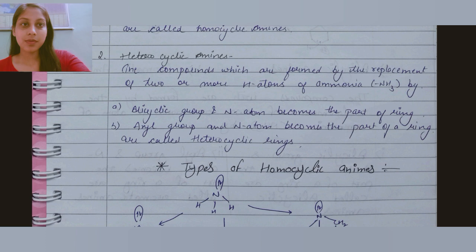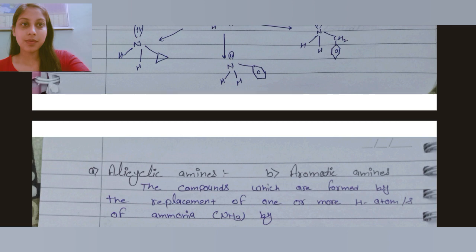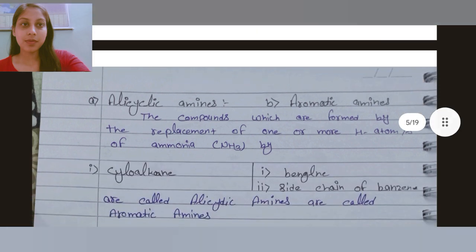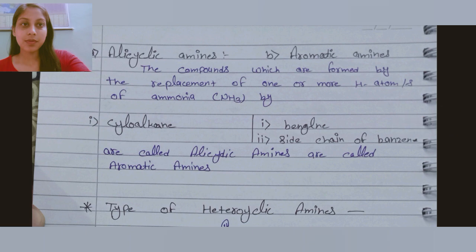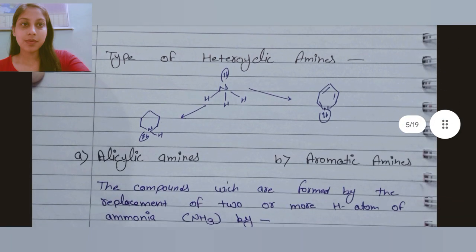Now, homocyclic is also further divided. Here is some information. First is alicyclic amine, second is aromatic amine. Alicyclic or aromatic amines are the compounds formed by the replacement of one or more hydrogen atoms of ammonia by a cycloalkane, that is benzene, or a side chain of benzene, and are called alicyclic amines or aromatic amines. Types of heterocyclic amines.